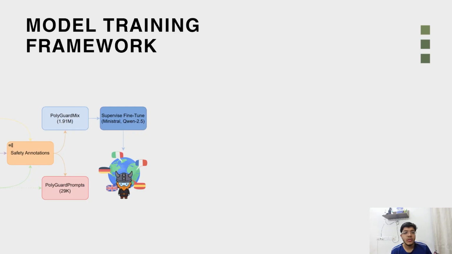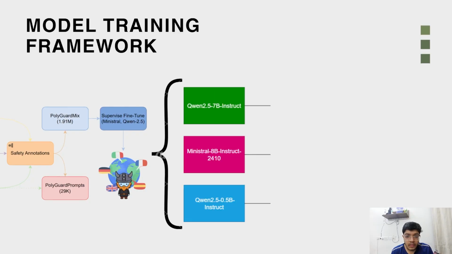Now we shift our focus to Polyguard Mix because this is the dataset which was used to train the Polyguard models. So this PG Mix dataset contains multilingual prompt response pairs. So we call this the input, and the safety label for the prompt and response is the output. So we perform supervised fine tuning on two base instruction models, Qwen 2.5 and Ministral.